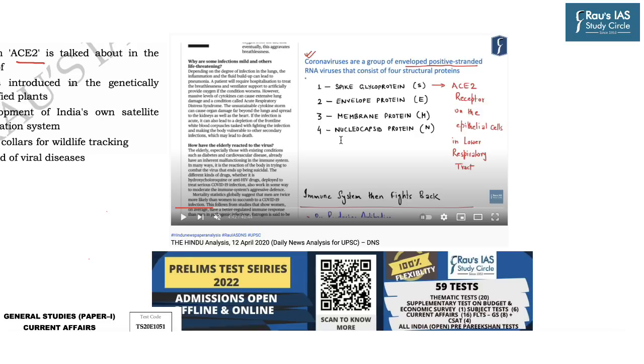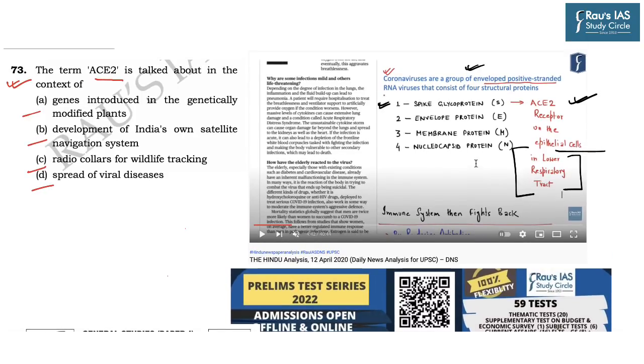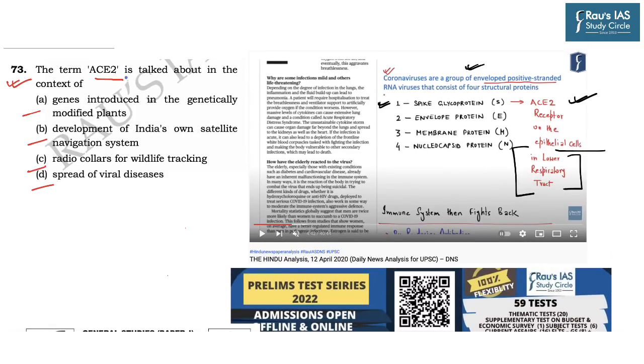Now this topic of ACE2 protein was discussed in the DNS of 12th April 2020 as we discussed about this topic with respect to coronavirus. So this news highlights that coronavirus are a group of enveloped positive stranded RNA viruses that consist of 4 structural proteins, and as the first part we mentioned about spike glycoprotein containing ACE2 receptor on the epithelial cells in lower respiratory tract. So if you had gone through this particular DNS dated 12th April 2020, then you could have easily solved this question asked on ACE2 protein. And in general, with respect to COVID virus, this term was very much in news. So here the correct answer becomes D, that is spread of viral disease.